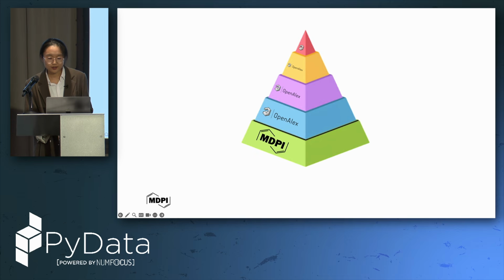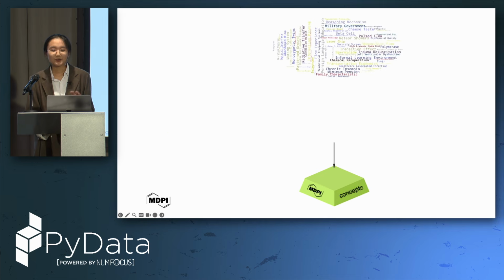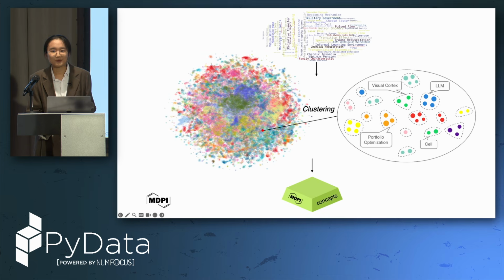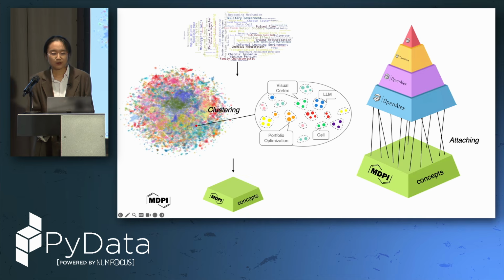In order to achieve this pyramid kind of taxonomy, first, we would like to compress our 2 million keywords into a concept layer. Here you can imagine that a clustering method needs to be used. And then after we reach our concept layer, the second step is to attach it to the OpenAlex existing taxonomy.